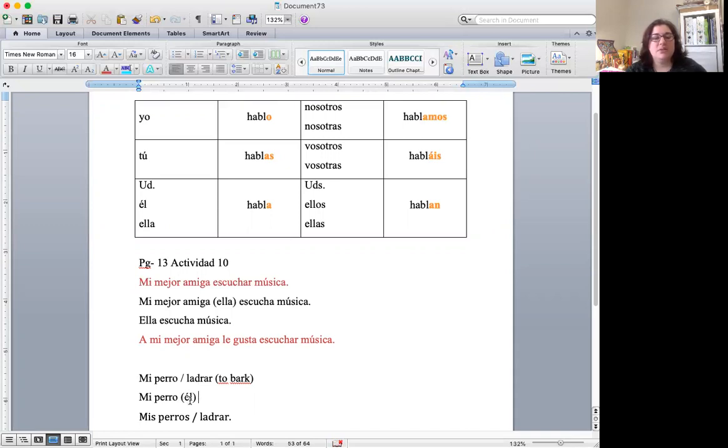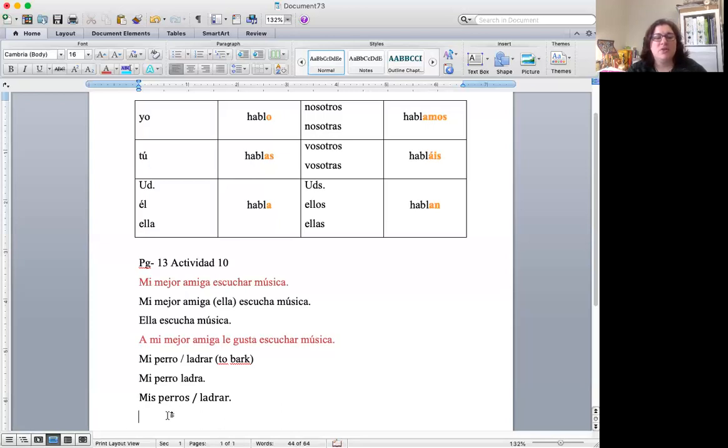So now that I know that my dog is él, to conjugate ladrar, what do I have to do? I have to take off the AR, and then I have to add, let's see, él, the ending is A. I have to add the A back on. All right, period. End of sentence. Mi perro ladra. Now I can take this out even. Now it's a perfect sentence. Mi perro ladra. My dog barks. What else?